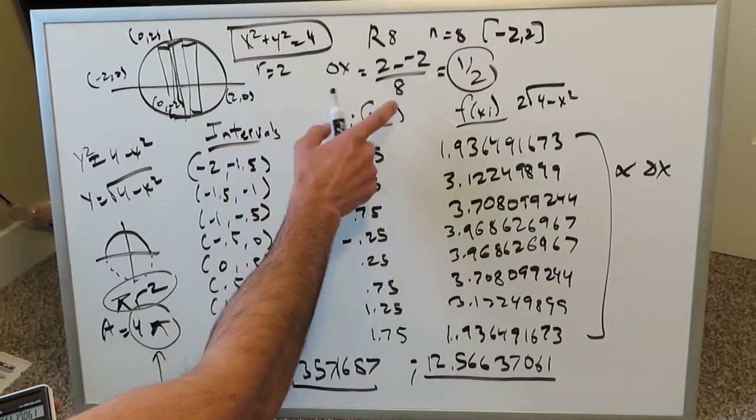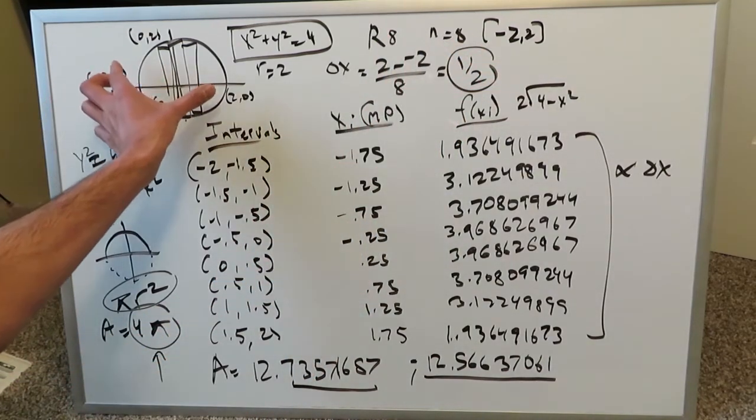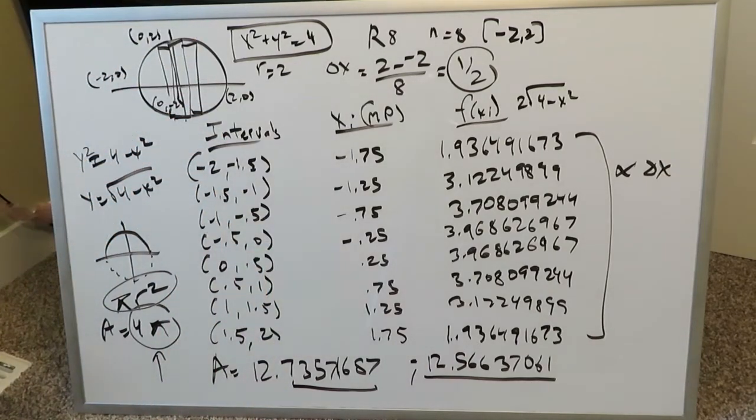Look, we used an n value of 8. Had we used a larger number of n values, or more rectangles, or a more enhanced table of values over here, this value would have trimmed down towards this 12.566, and we would have a good, accurate answer. Here we have a good answer.